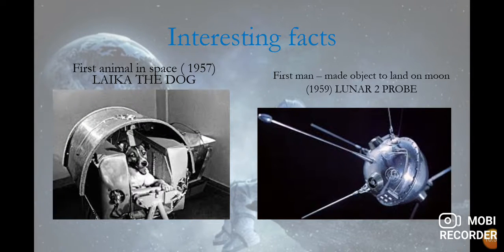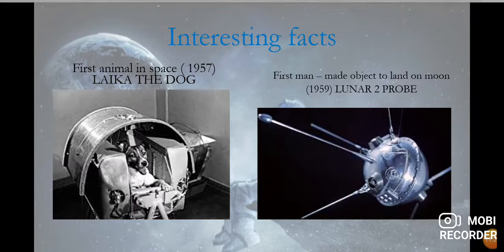We have the first animal in space. In 1957, Laika the dog was the first animal that traveled in space. Then we have the first man-made object to land on the moon. This one is the Lunar 2 probe, a specific object created in 1959. This one is a kind of ball, so it's an object that is peculiar.